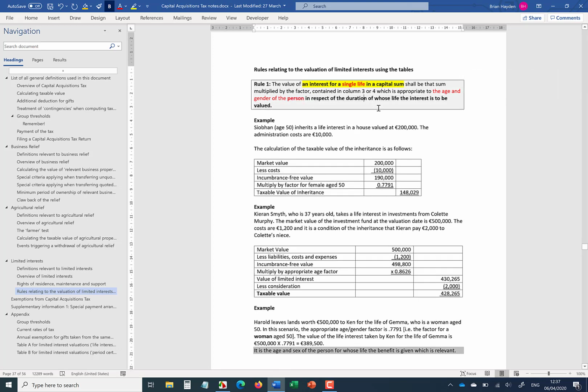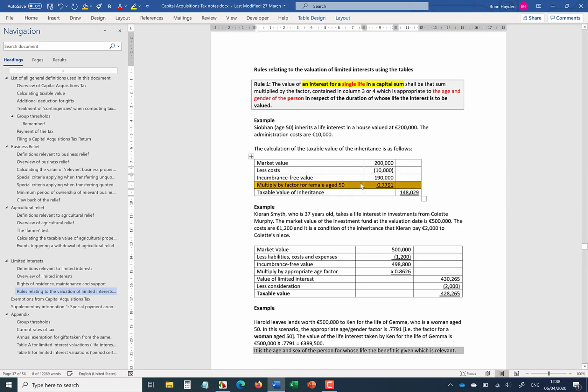So the person receiving the asset, it may be the age and gender of that person, but it could be the age and gender of an entirely different person. And these two examples just illustrate the point. So Siobhan, aged 50, inherits a life interest in a house valued at 200,000. The administration costs are 10,000, so 200 minus 10 is 190. Now, because it's Siobhan who's receiving this, she is a female, it's based on herself.